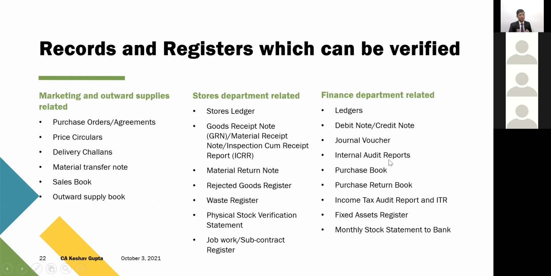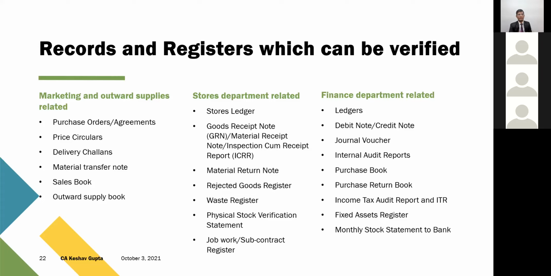Now, those are all financial data. So what are the records and registers which can be verified? I have created a small list of what can be the records and registers, because that was all about the financial data. Now I'm talking about those records, hard copy or soft copy, whatever records.